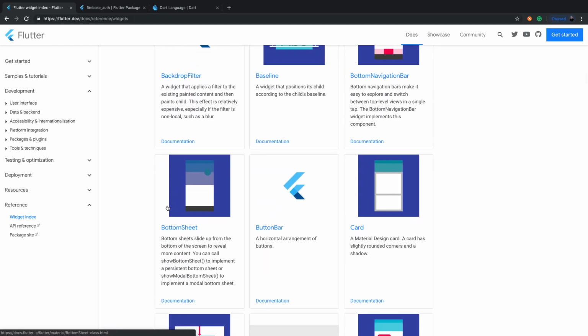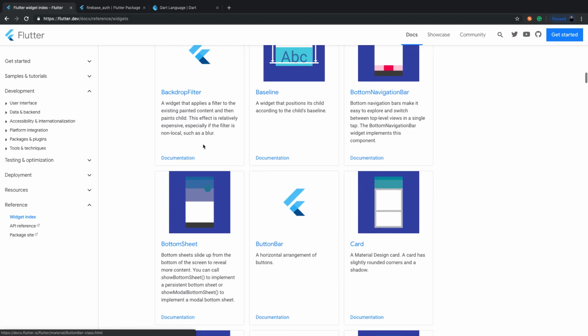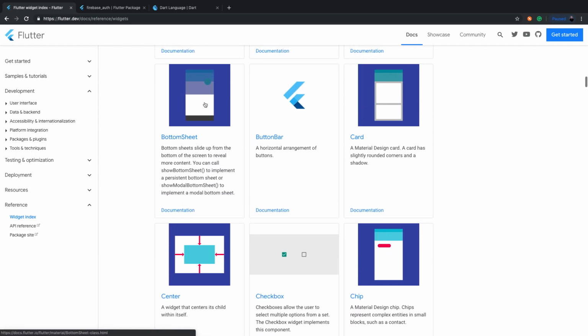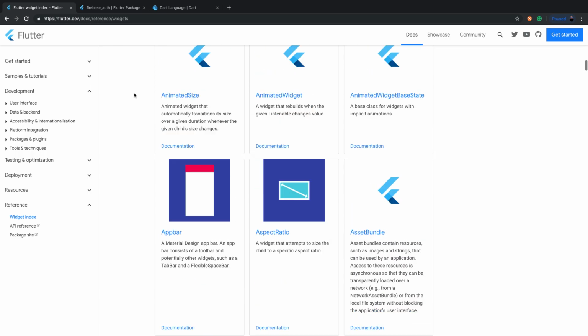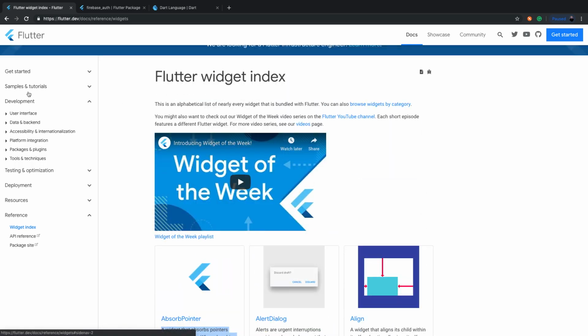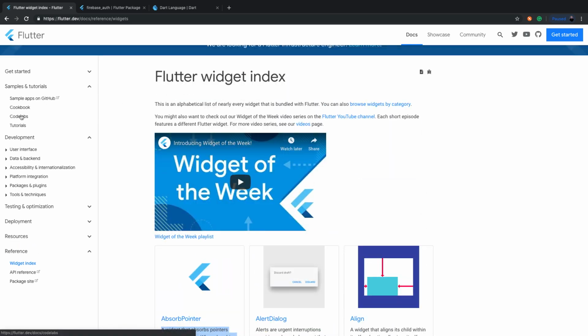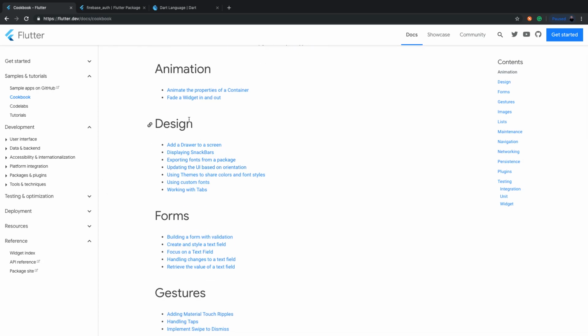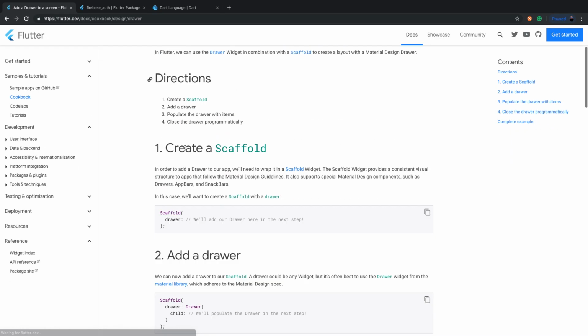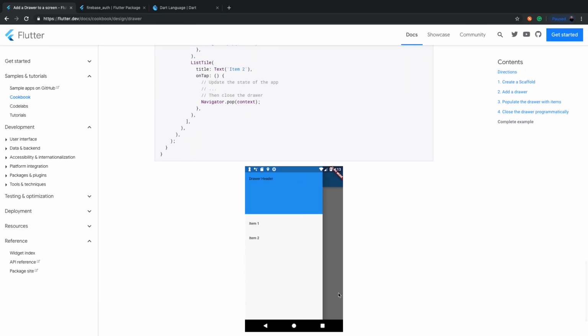But yeah, definitely get yourself familiar with all of these. It helps a lot, and there are a lot of cool things, like easily putting in a bottom sheet, and it's really customizable, which is really good. After doing so, what can also help you are the codebooks and the code labs. So these codebooks are kind of like mini tutorials. Add a drawer to a screen. It'll show you how to add a drawer to a screen.